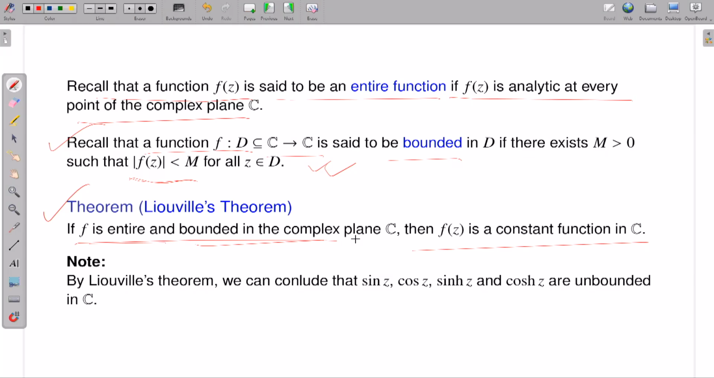Once I have this theorem, you can easily conclude many nice observations. For example, if you remember, in my earlier lectures I talked about the function f of z is equal to sin z, and I gave an estimate by saying that in real analysis the sine function and cosine function are bounded functions.